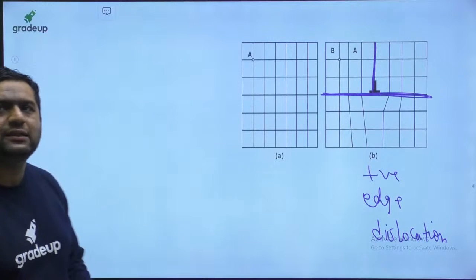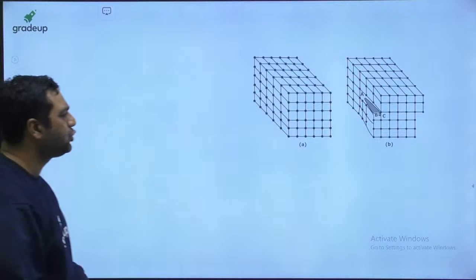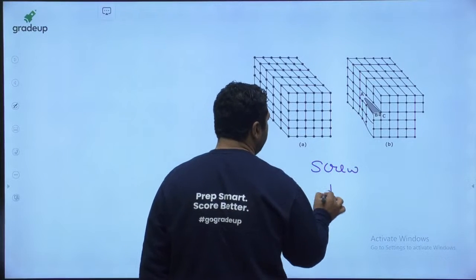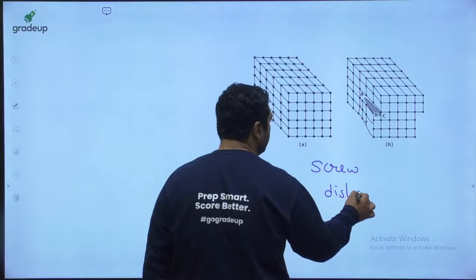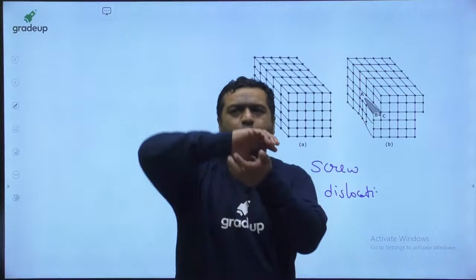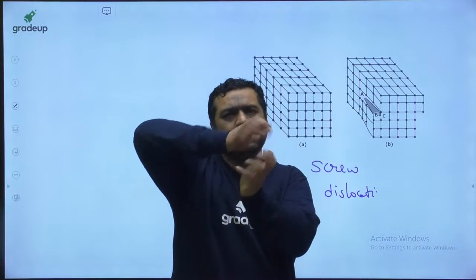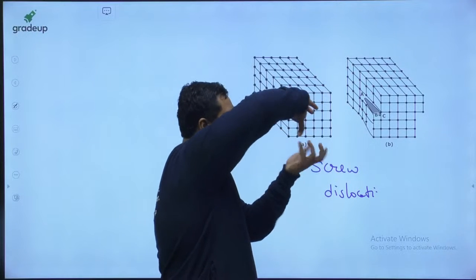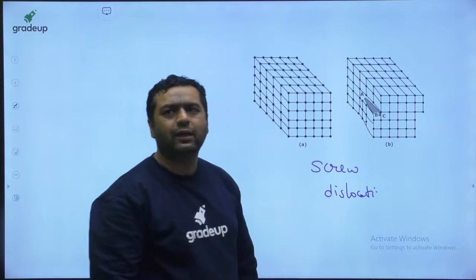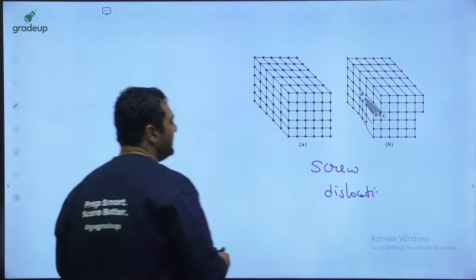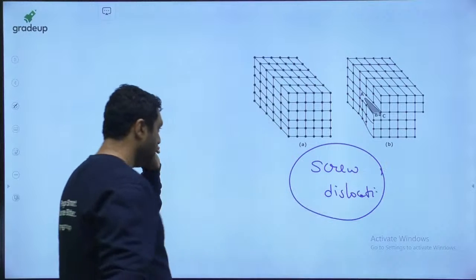Is it fine, guys? Yes. And this is the screw dislocation, a proper figure. This is the real figure of screw dislocation. You can feel like I have taken some body and twisted it like this. You can feel it. This is the diagram for screw dislocation.